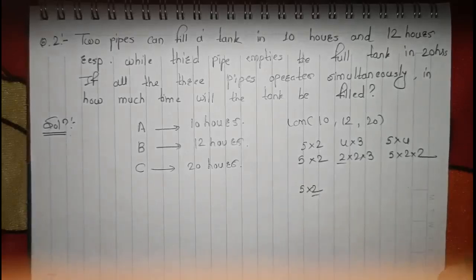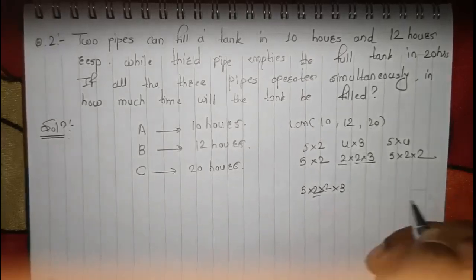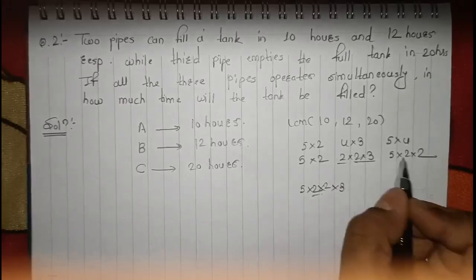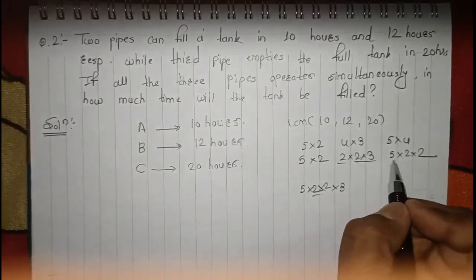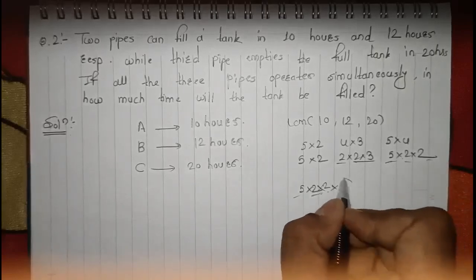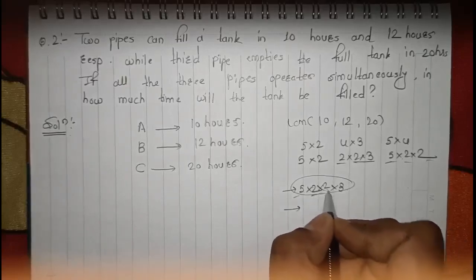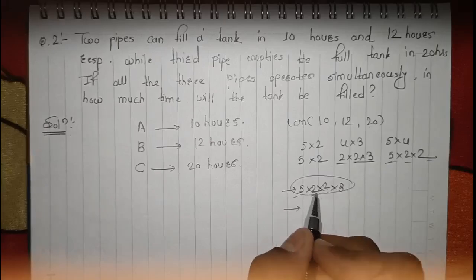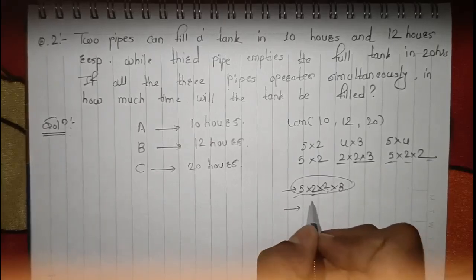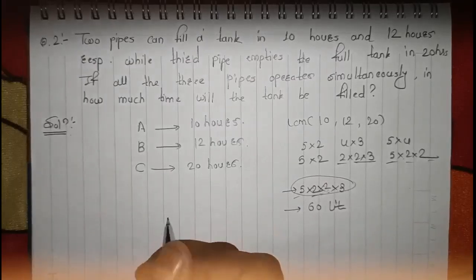Already we have 2 here, right? We just need to write this 2 and 3 again. Now from this and this we will try to find the common one. We already have 5. We have these 2's, right? You actually have all the things. Now if we multiply this, that is 10 into 2, 20, 20 into 3 is 60. So 60 liters you can consider as your total capacity.